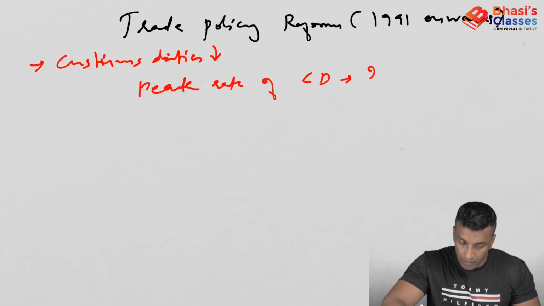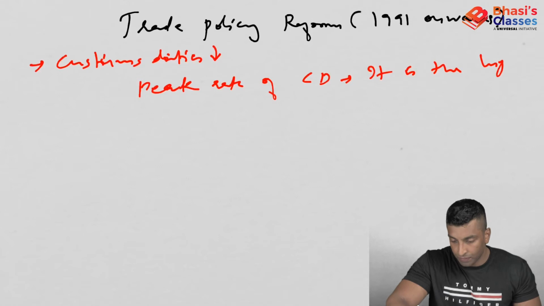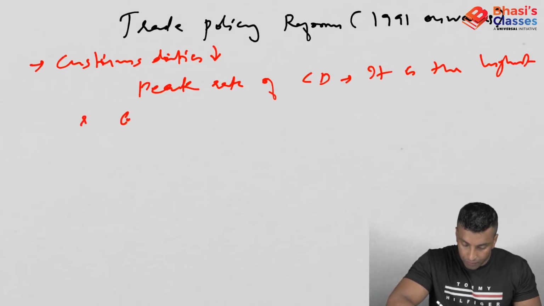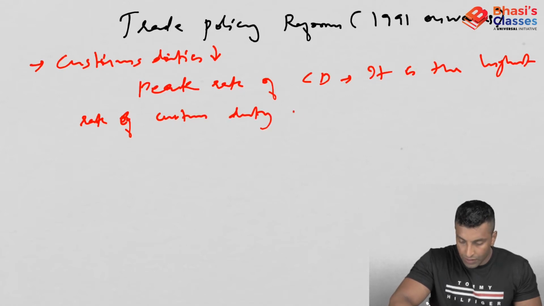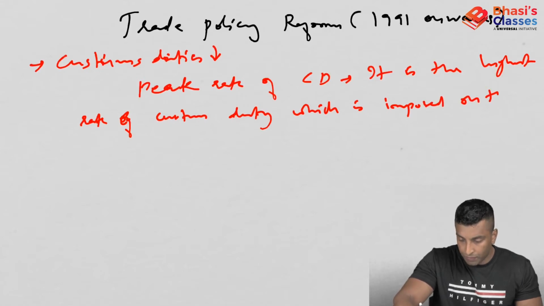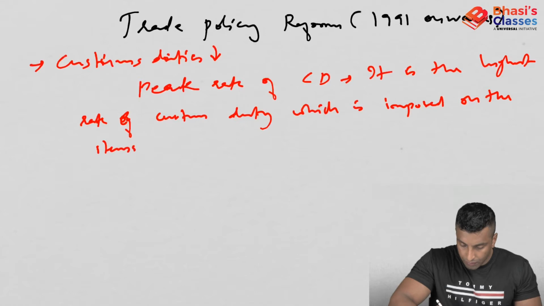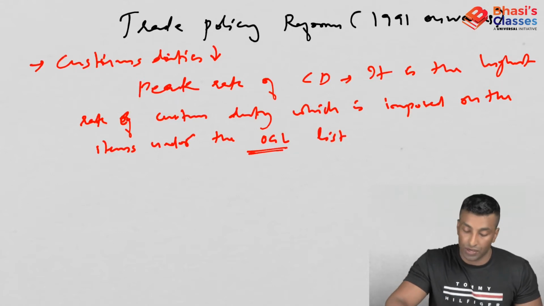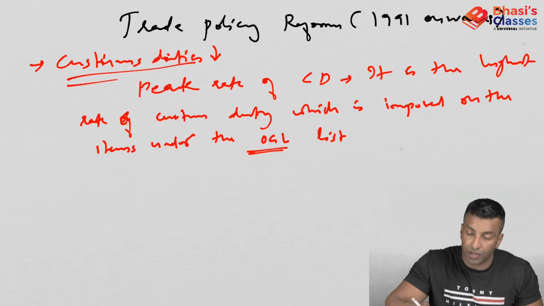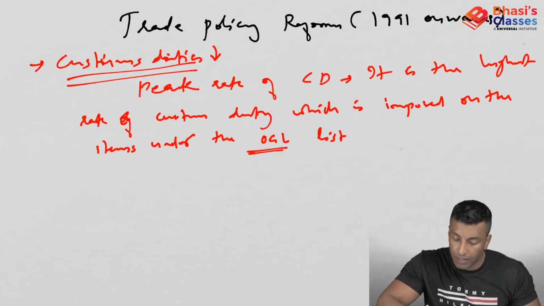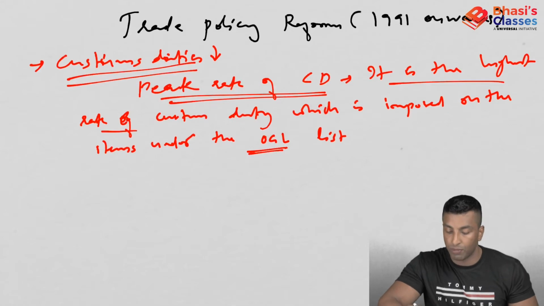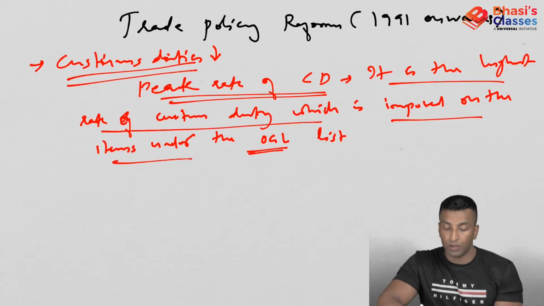What is that? It is the highest rate of customs duty which is imposed on the items under the OGL, Open General License list. Okay, OGL is the Open General License list. So you can see customs duties have been reduced drastically. The peak rate of customs duty, what is that? It is the highest rate of customs duty imposed on the items under the OGL list.